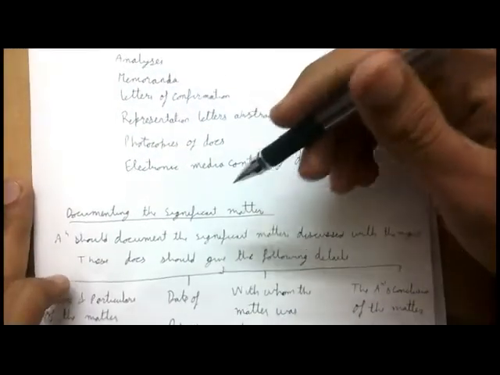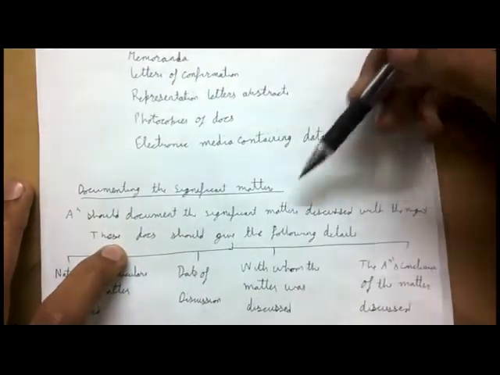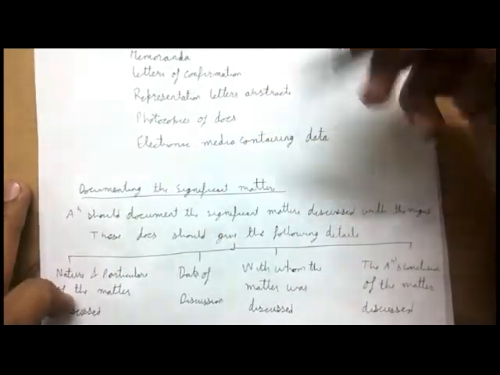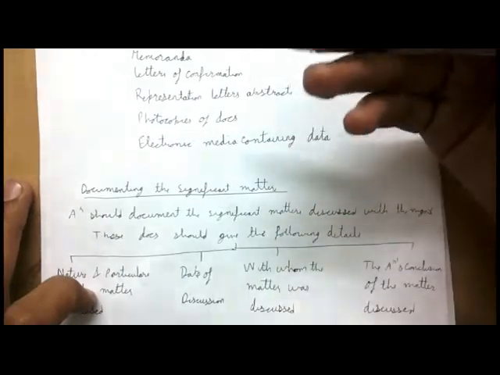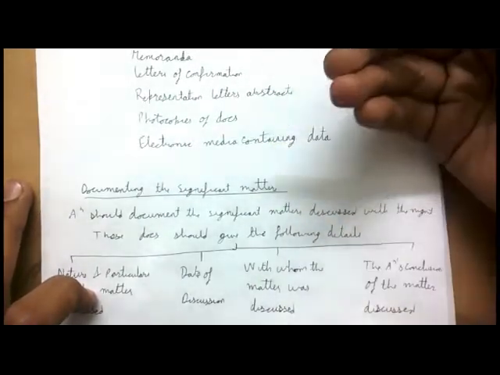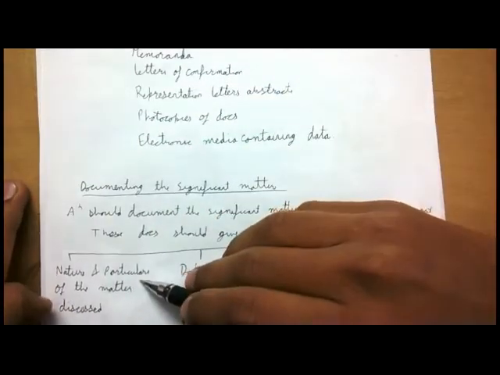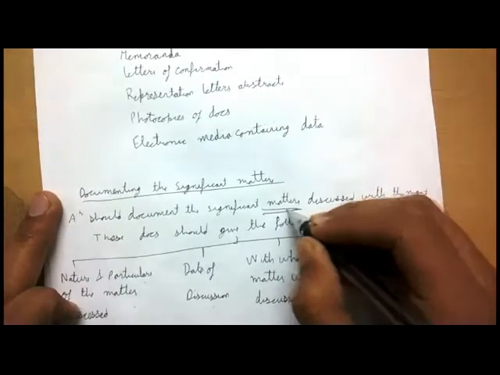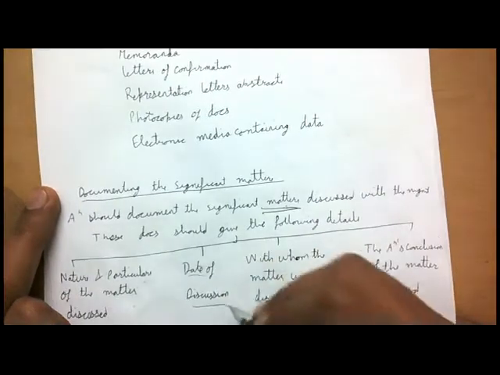Then we have documenting the significant matters. The auditor should document significant matters discussed with the management. These documents should give the following details, right? If you have had some discussion with the management regarding very important, significant, material matters, you need to document them. And what shall those documents contain? They shall contain the nature and particulars of the matter. You have discussed some matter, so you need to write the nature of the matter, the particulars regarding it, and the date on which you discussed.